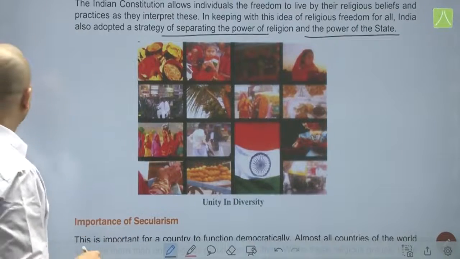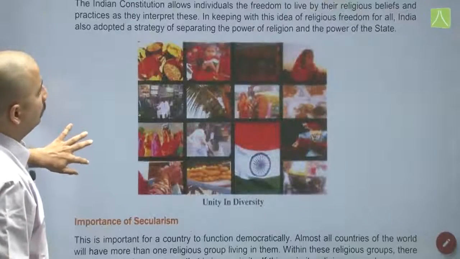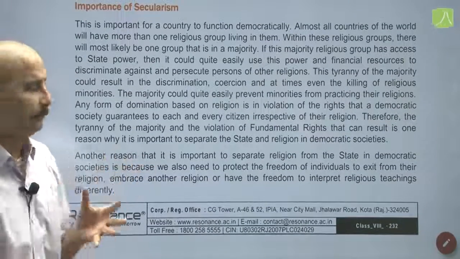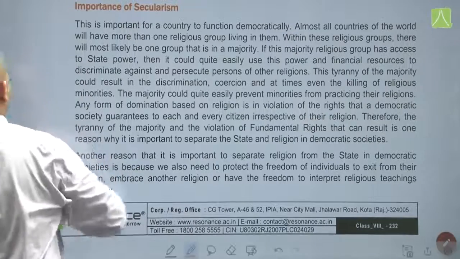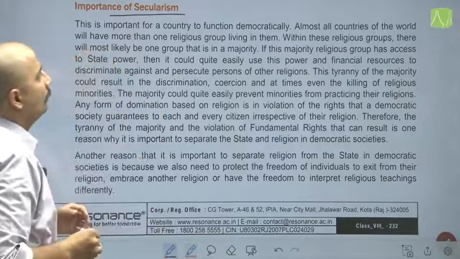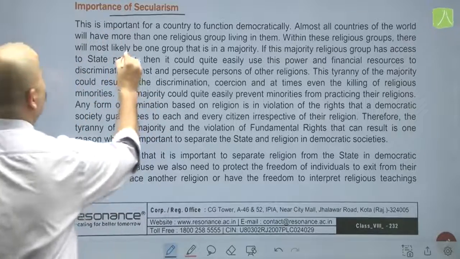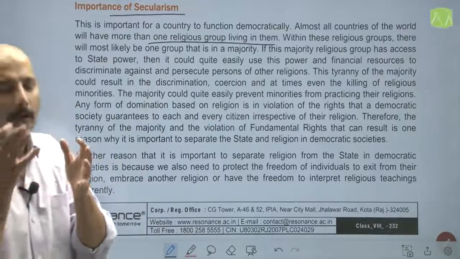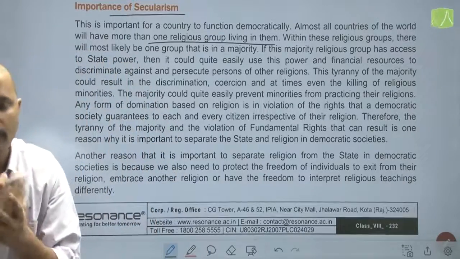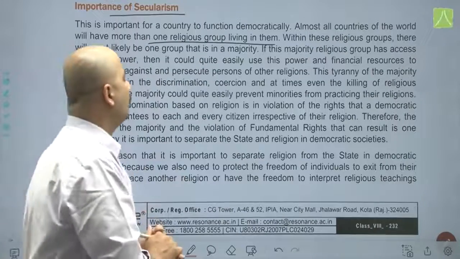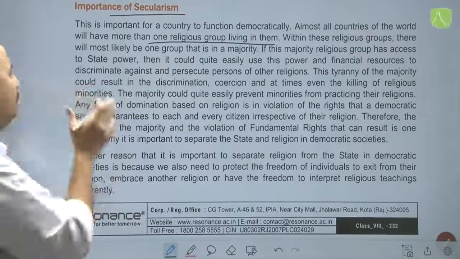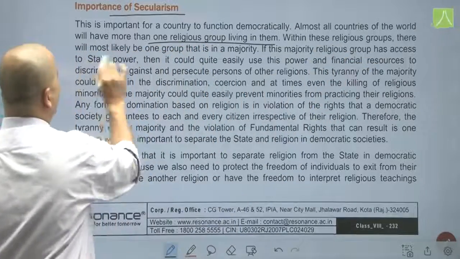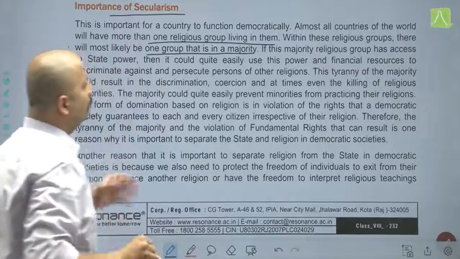Now, the importance of secularism. This is important for a country to function democratically. Almost all countries of the world will have more than one religious group living in them. That is, no country has only one kind of people belonging to one religious faith living in its territory. Within these religious groups, someone will be in a majority and someone in a minority. There will most likely be one group that is in the majority.